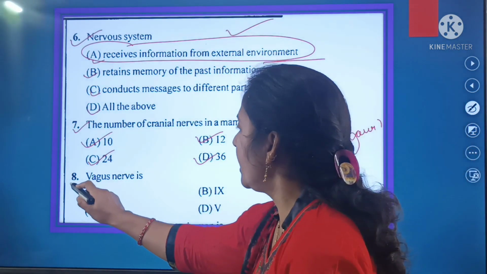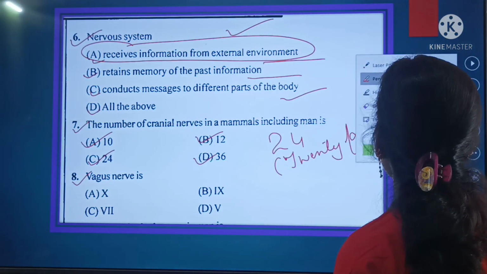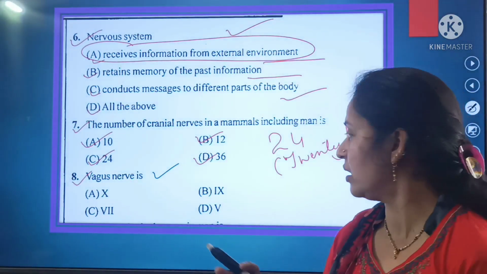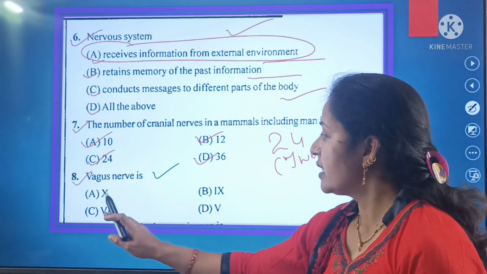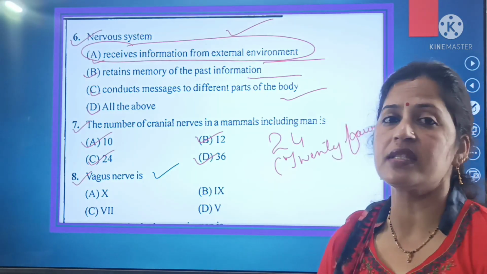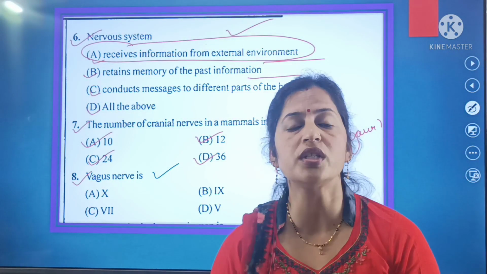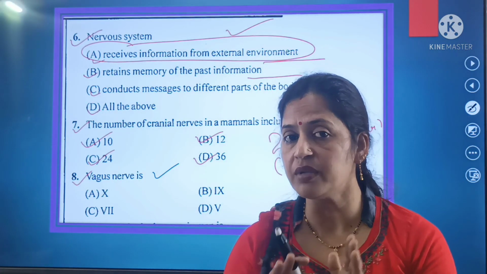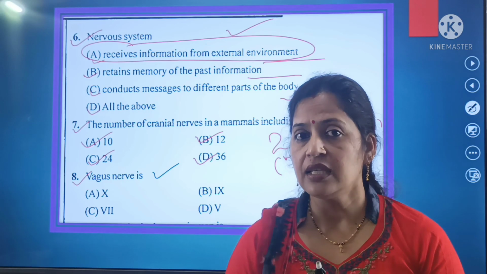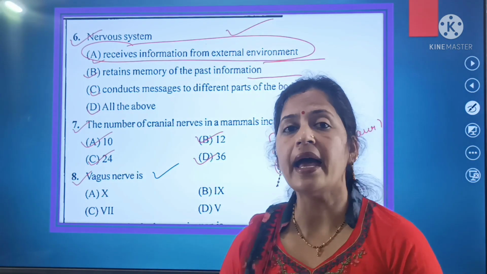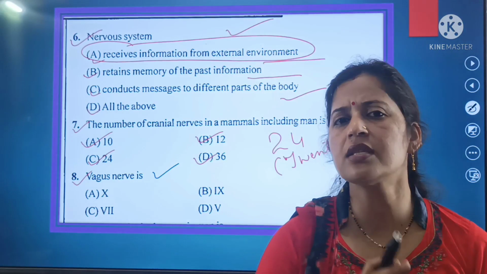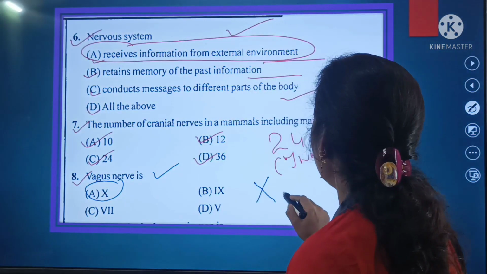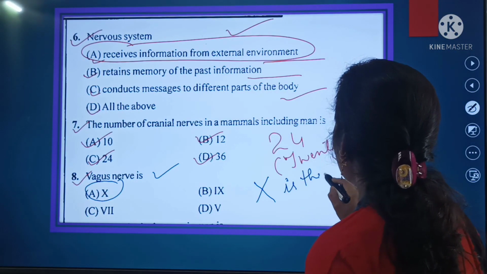Next is question number 8, and your question number 8 is: the vagus nerve is either 10th, 9th, 7th, or 5th. So out of these nerves, which is the vagus nerve? 10, 9, 7 or 5. That means there are 4 nerves. 10, 9, 7 and 5. So out of these, which is the vagus nerve? So here beta, 10 is the vagus nerve.